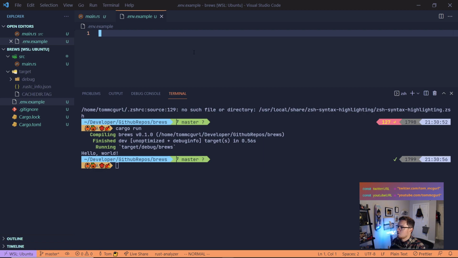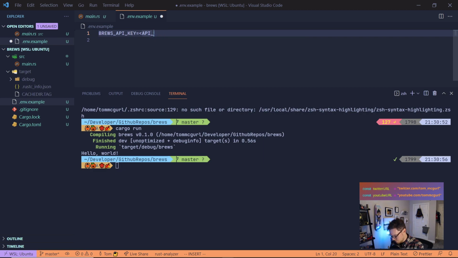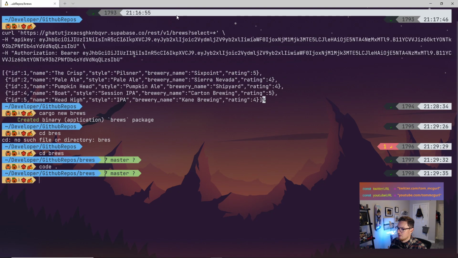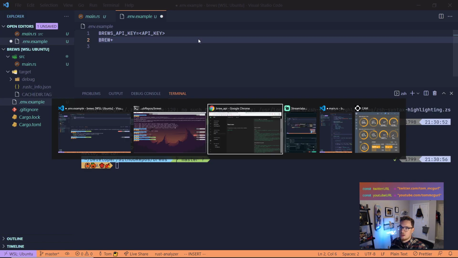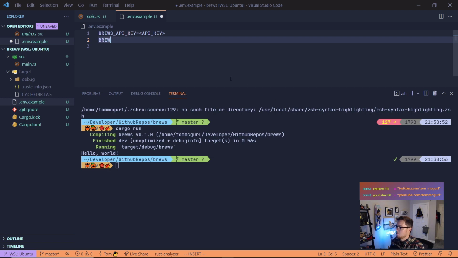Let's just do BREWS_API_KEY, and for whoever's reading this repo, we'll say set that equal to your API key. And then we'll do Brews. I think the other thing that we're using is, let me go to my dashboard here. We have our service key, we have our API key and our token. So we'll do BREWS_API_TOKEN.